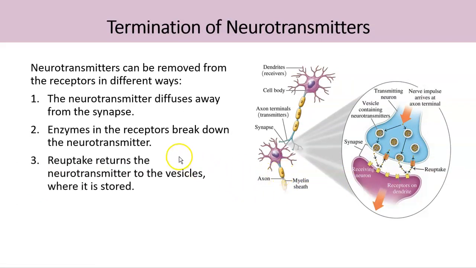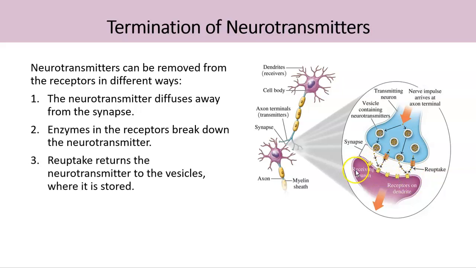There are different ways to terminate the signals by neurotransmitters. One way is that the neurotransmitters can simply diffuse away from the synapse, just to stop sending the signals. Or there are enzymes which can break down the receptors in the dendrites.